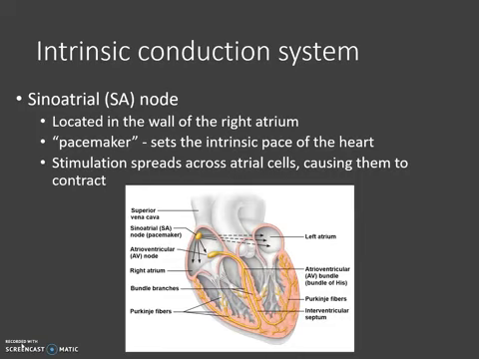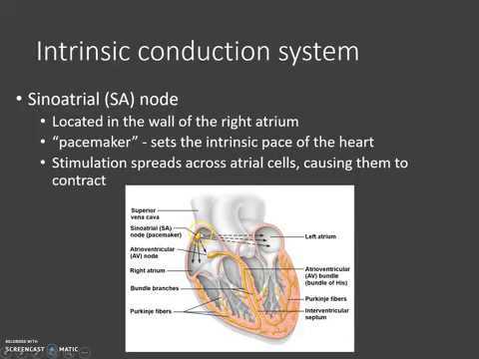So first, let's take a look at something called the sinoatrial node, or the SA node. The SA node is located in the wall of the right atrium, so you can see it here. This is called the pacemaker of the heart because it sets the intrinsic pace of the heart. Without any external stimulation from the nervous system, the sinoatrial node would be the thing that would start the wave of contraction through the heart, and it would set the basic pace.